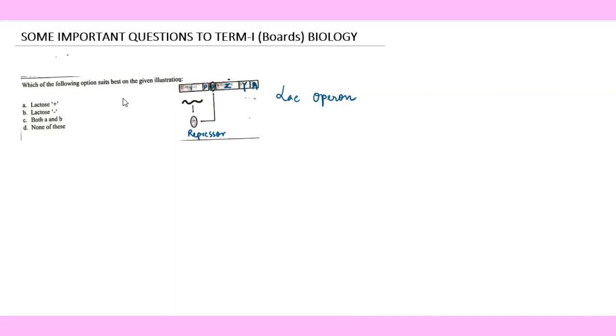That means in this case, there will be no transcription of the structural genes, no translation of the messenger RNA.